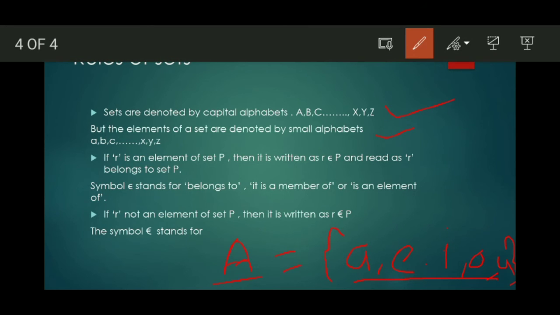Then, if r is an element of set P, it is written as r belongs to P. This symbol is called belongs to and read as r belongs to set P. This symbol stands for belongs to, and the meaning of this symbol is it is a member of or is an element of that set.